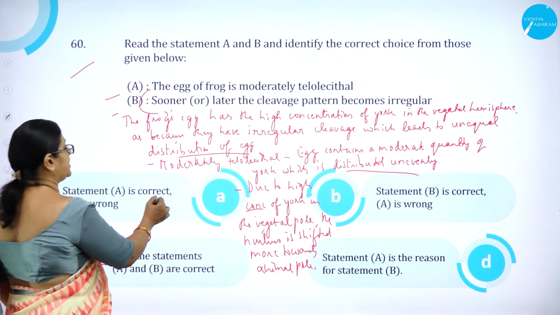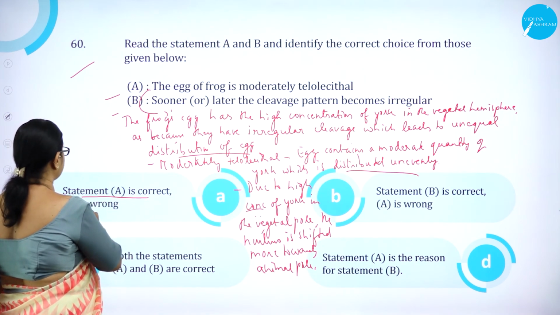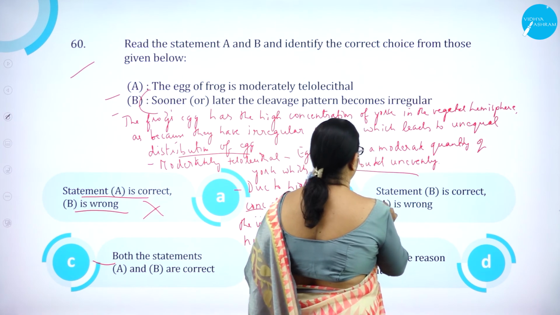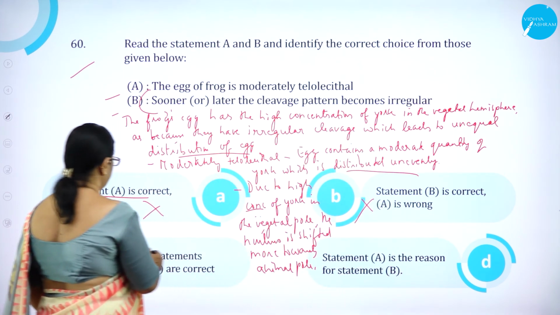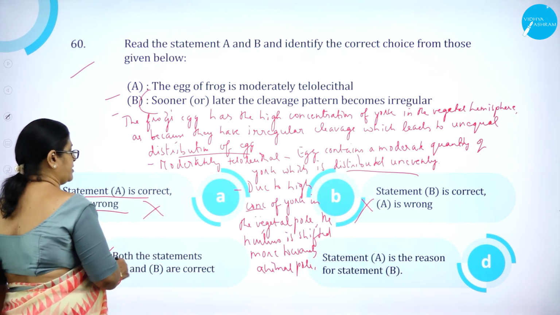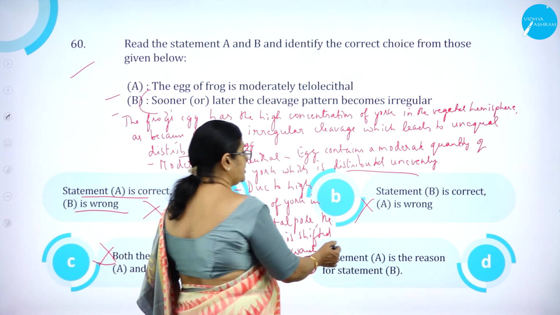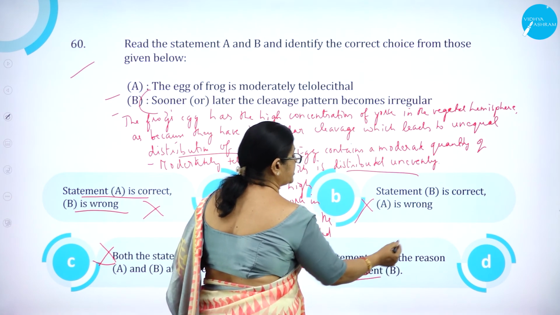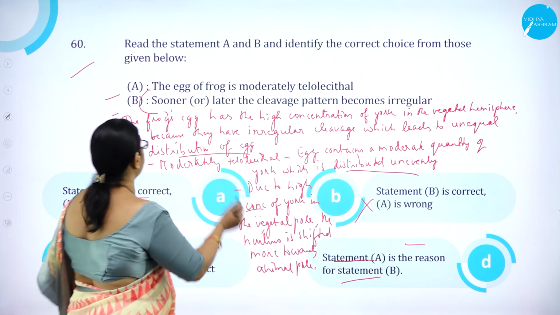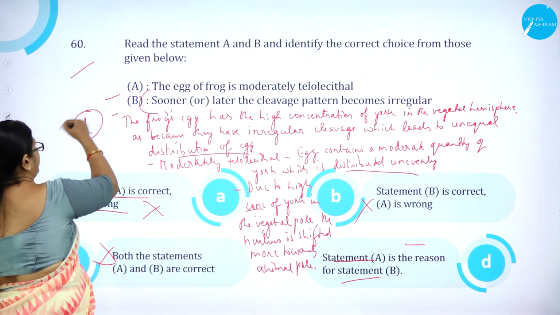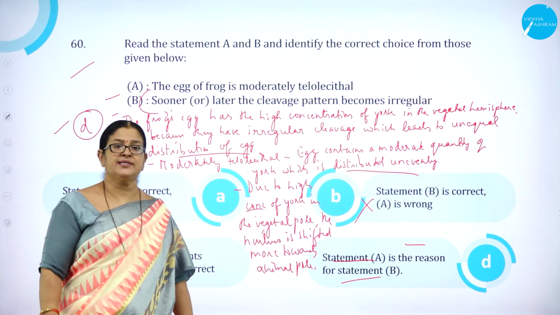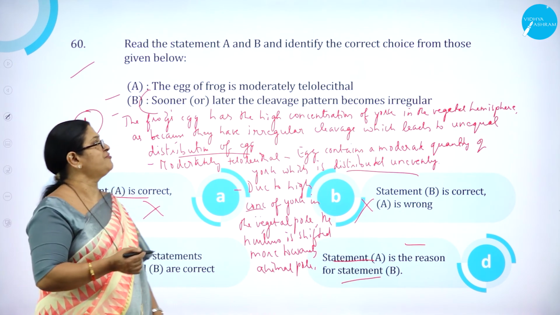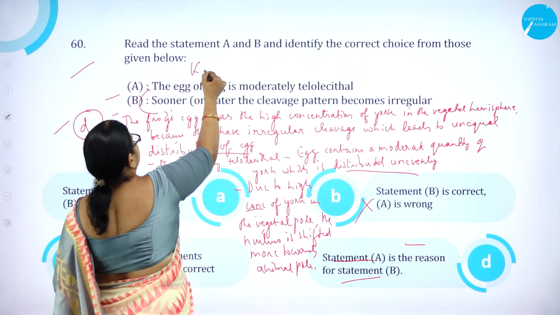So option A, statement A is correct, B is wrong. Statement B is correct and A is wrong. Then both the statements A and B are correct is wrong. Correct, both the statements are correct, but statement A is the reason for statement B. So option D is correct. Option D is correct.